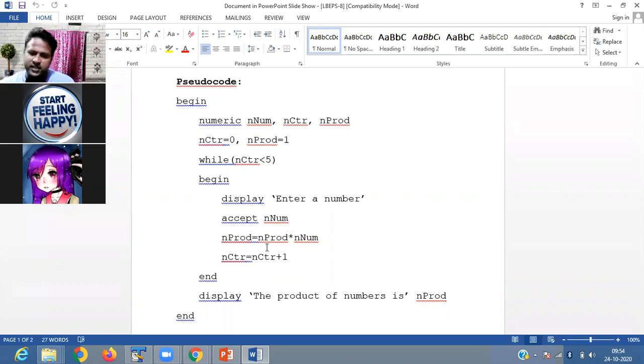Now the condition is checked here. 1 is less than 5, the condition is true. Then enter a number. Suppose we are passing 20 here. Then it accepts 20. Previously we took 10, so 10 into 20 is 200. Similarly, this process continues until you have taken the 5 numbers.